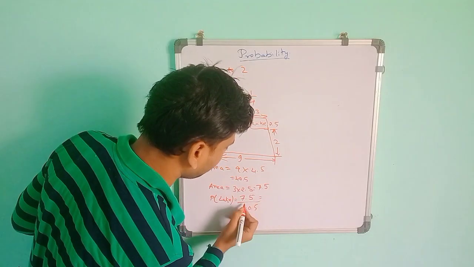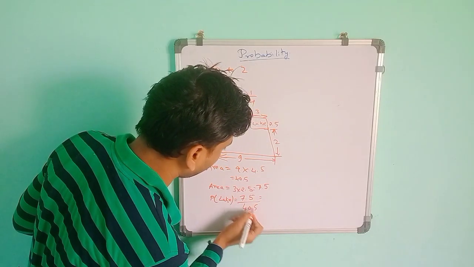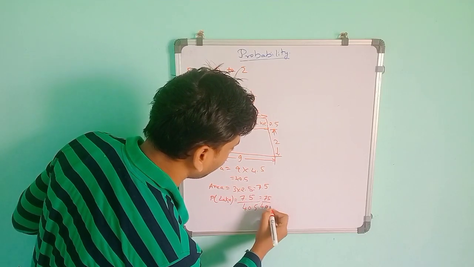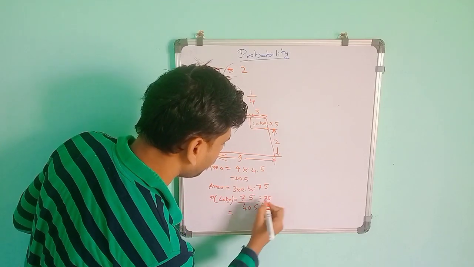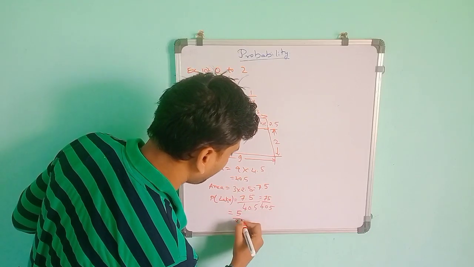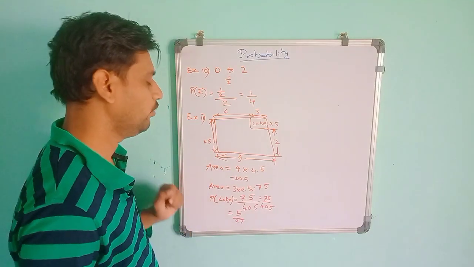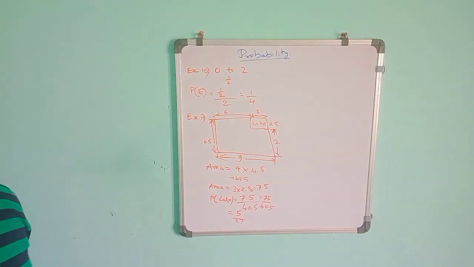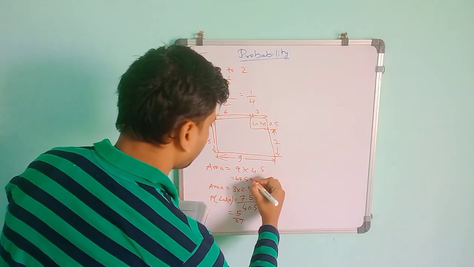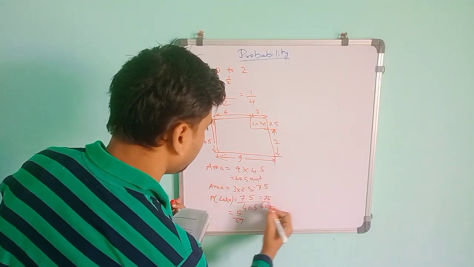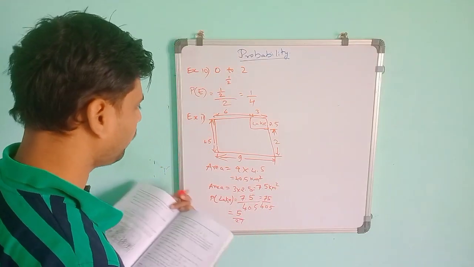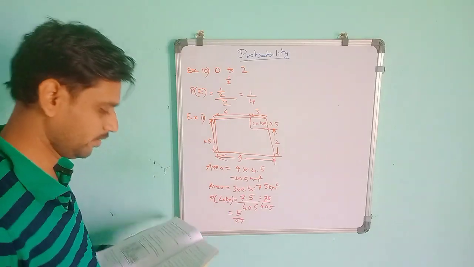The decimal place is the same on both sides, so it cancels, and we can write 75 by 405. Dividing by 15: 15 fives are 75, and 15 twos are 30, 105, 15. So it is 5 by 27. The area is 40.5 square kilometers, and the lake is 7.5 square kilometers. So the probability will be 5 by 27.